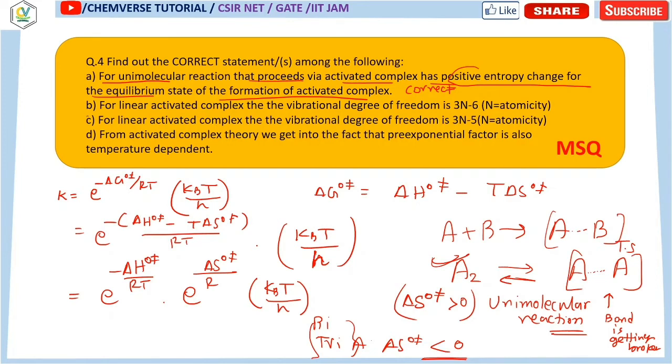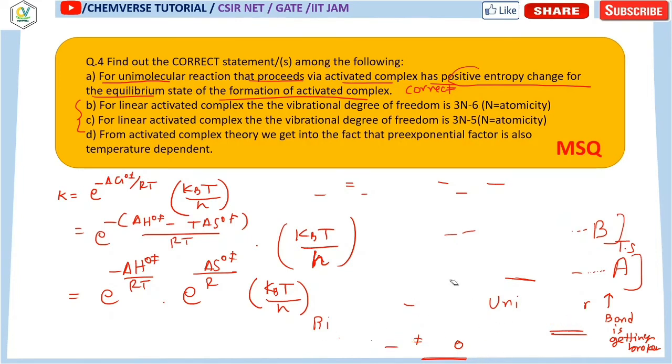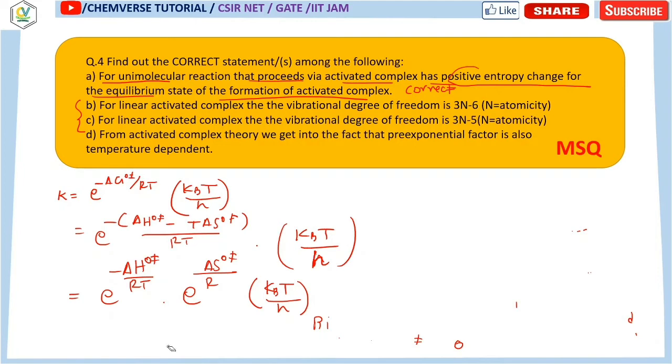Now the second and third options are about the vibrational degrees of freedom of the activated complex. How do we determine the vibrational degrees of freedom? You should know that if n is the atomicity of any substance, the total degrees of freedom is 3n.